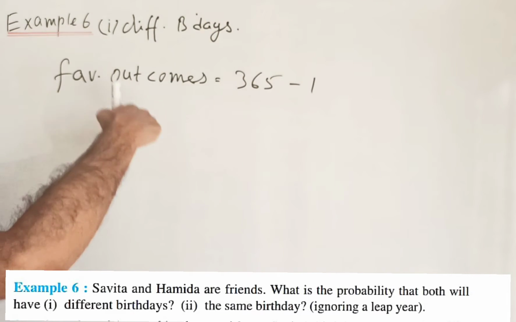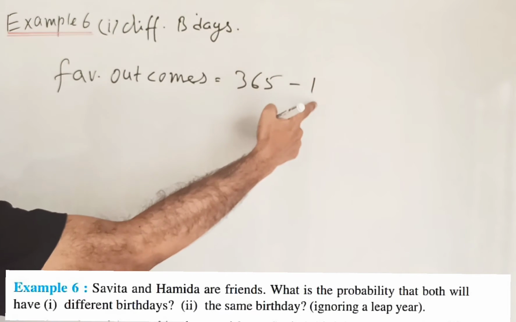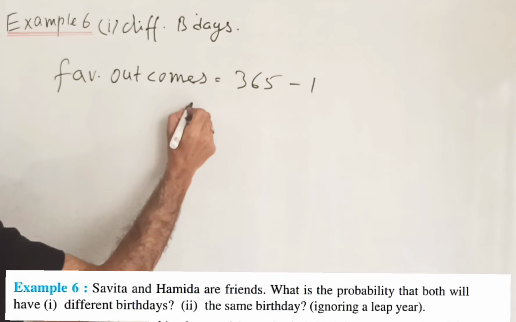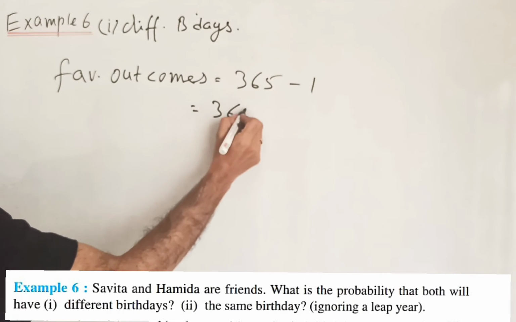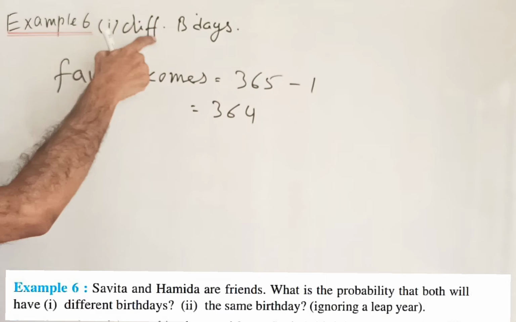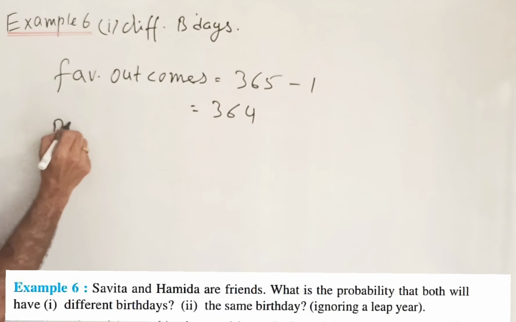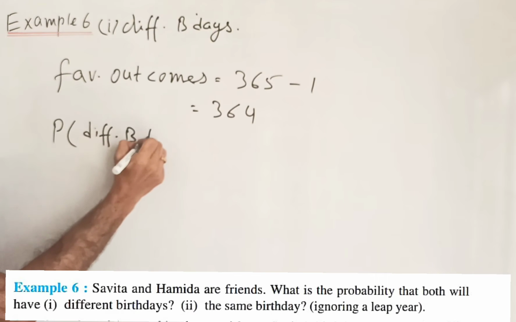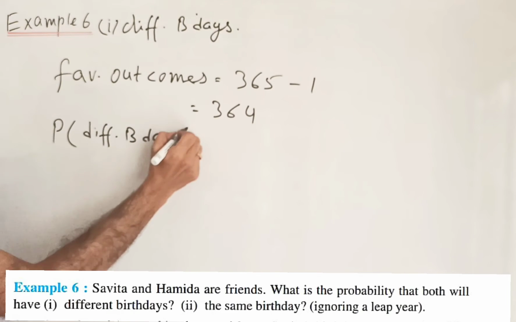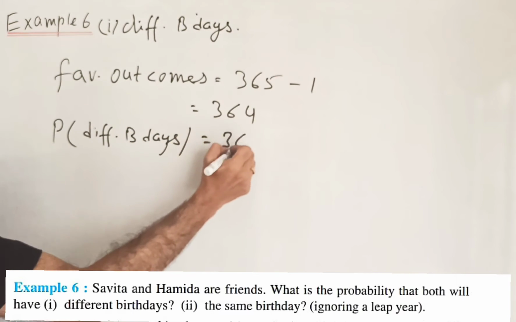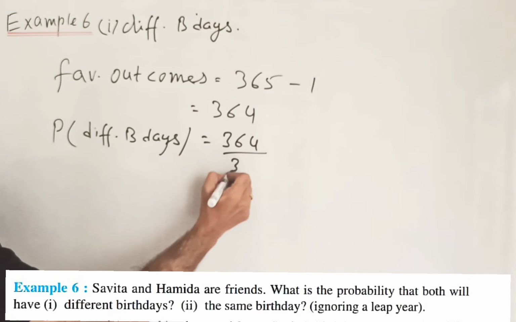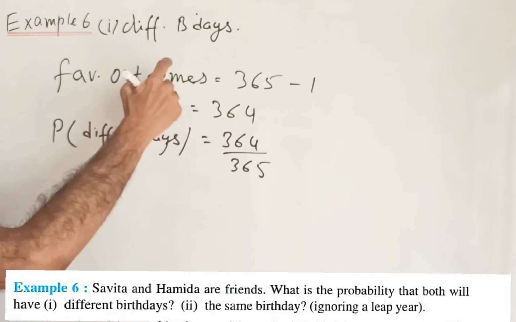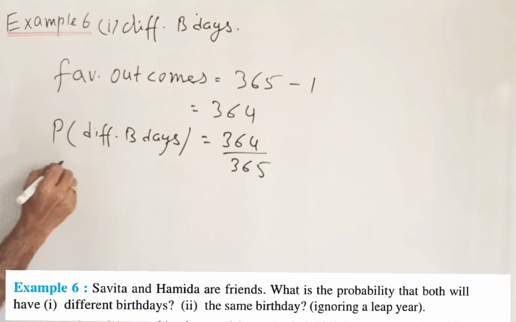If their birthdays fall on the common day, that day we will subtract from 365, so the favorable outcome will be 364 for different birthdays. So the probability of different birthdays will be 364 upon 365, favorable outcome upon total outcome.